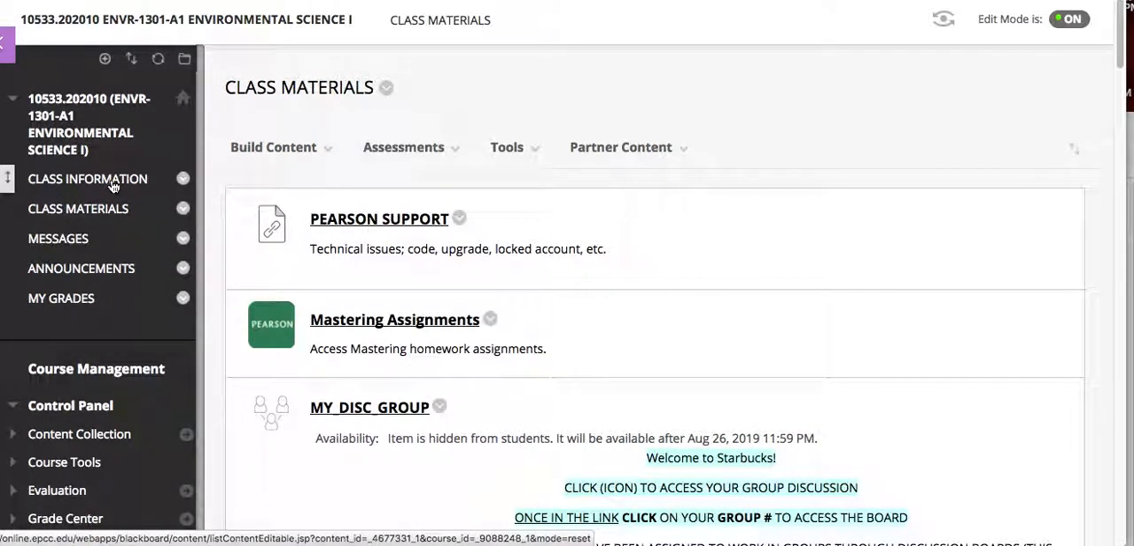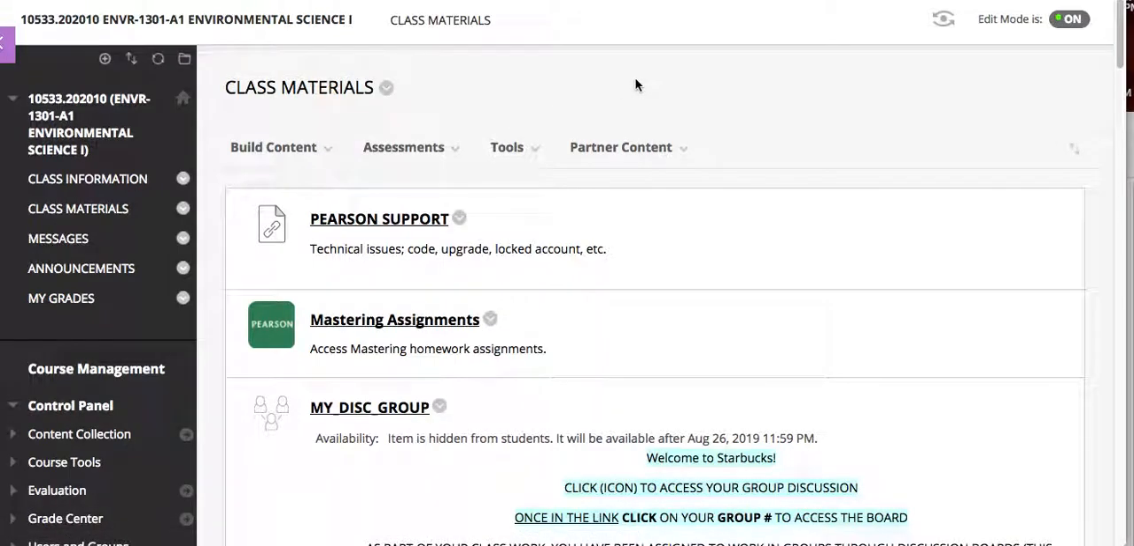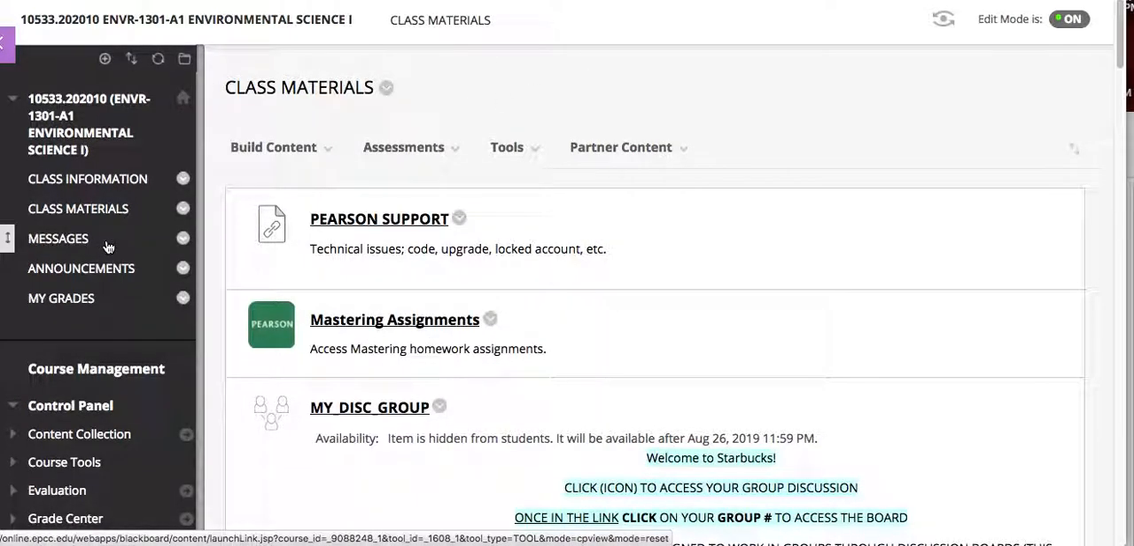So class information, your syllabus, your course map, your calendar, class materials, which is this one, the main page where you're going to access your Pearson, your discussion group, and your unit folder. Messages, if you want to contact me or anybody in your group. Announcements, which should also again show up on your main Blackboard page, but it's always good to check here to see if there's anything new. And this is where you can access your grades and your average throughout the semester.